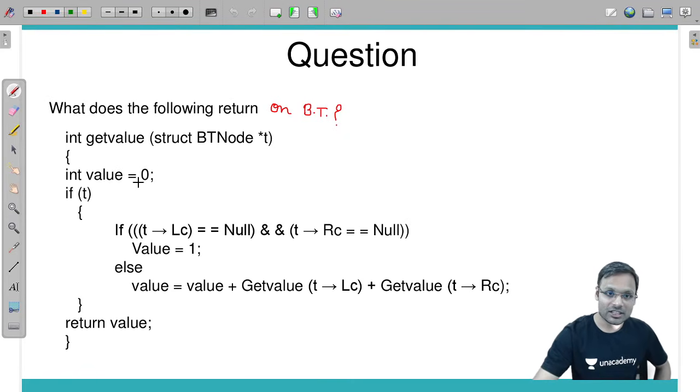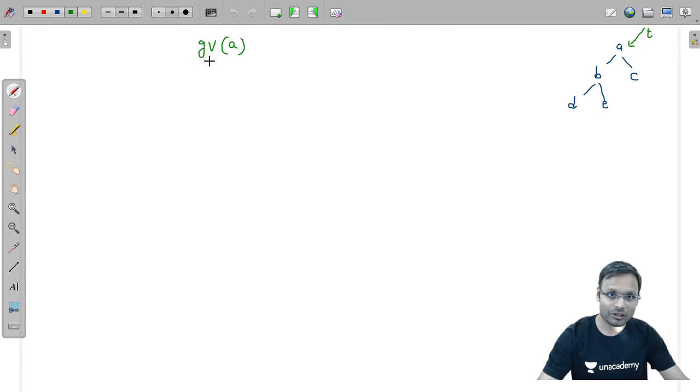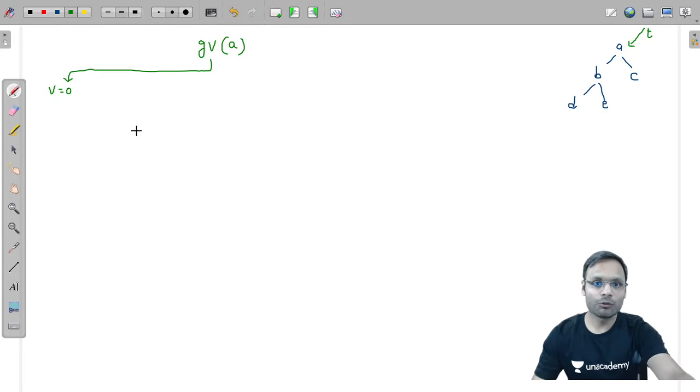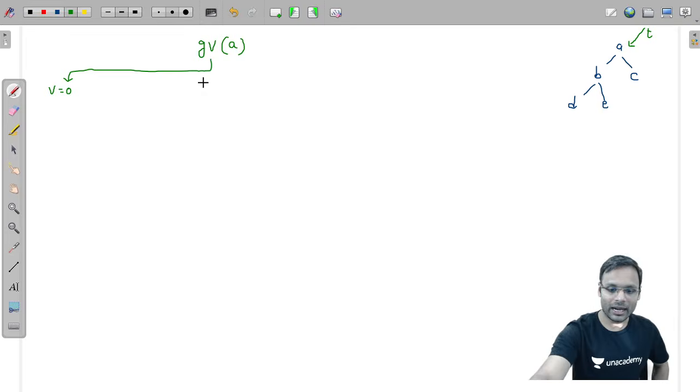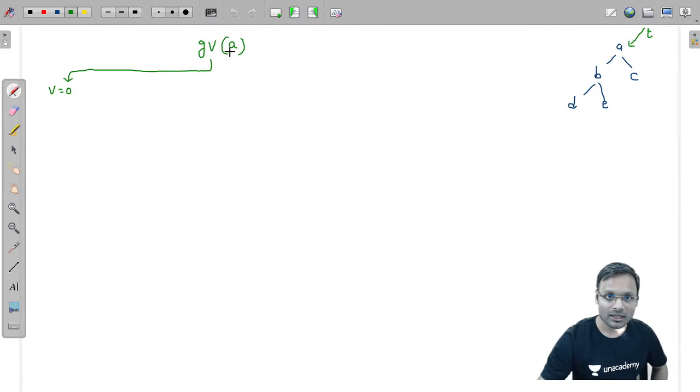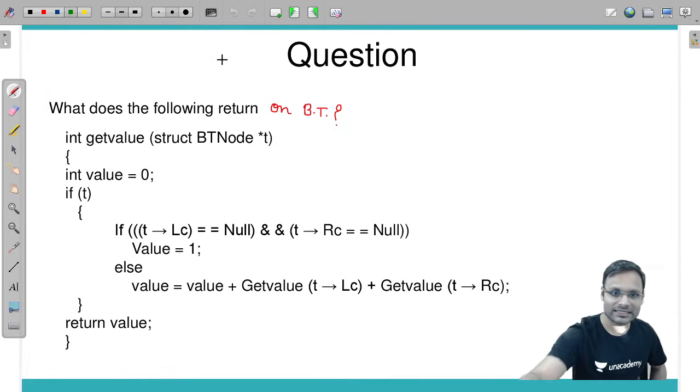Now integer value is equal to 0. Fine. So in this particular function's execution, the very first thing we have done is value is equal to 0. And after that, if t is pointing to not null, yes, correct.